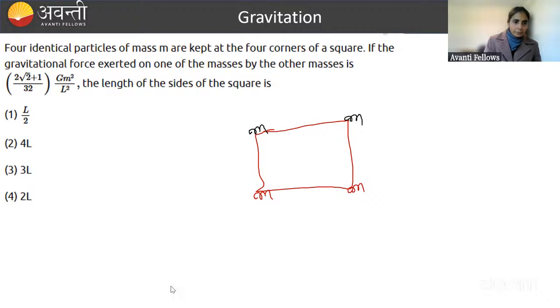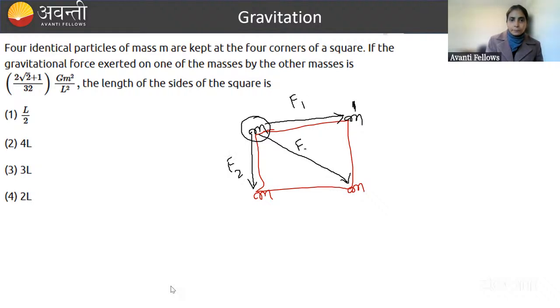So, keeping time in mind, I will just solve it with you. Suppose I calculate the force on this mass because of all three masses. This first small mass will attract this mass m towards itself. This small mass m will also attract it towards itself, and this mass m will also attract it towards itself. So, there are three forces acting: F1, F2, F3.